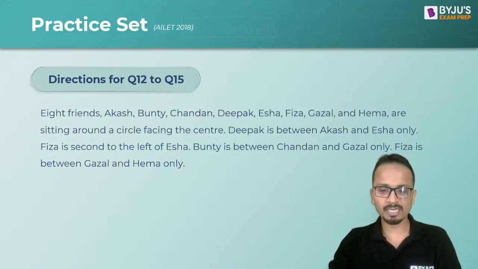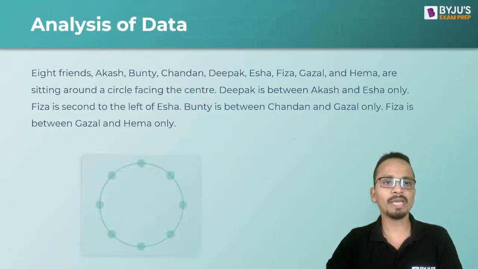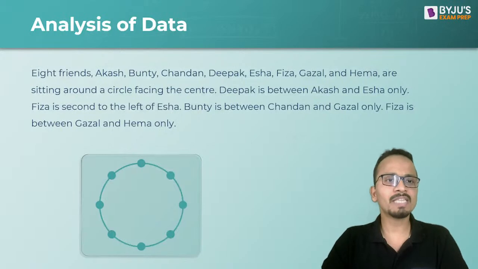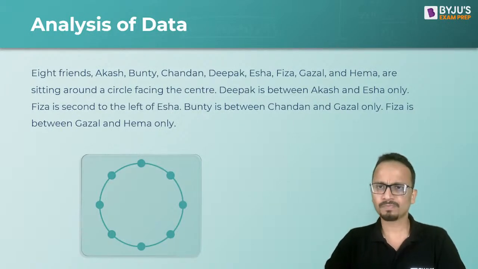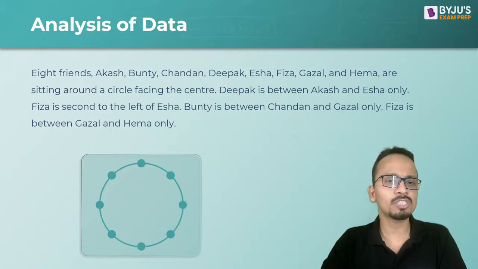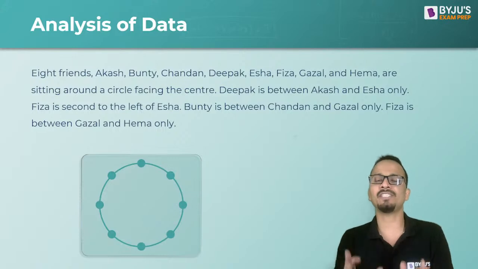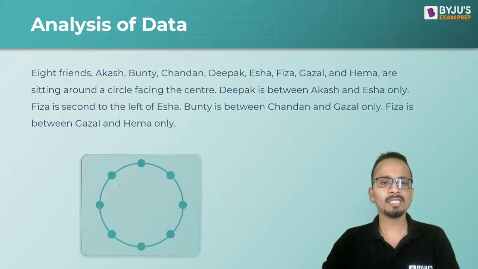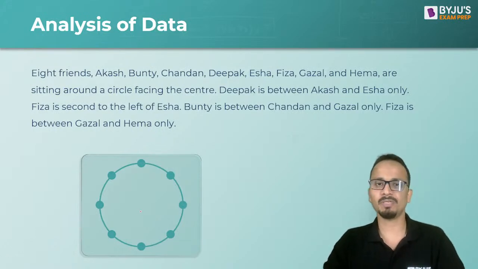So shall we have a look at the analysis of this one? Now, you are given that 8 friends A, B, C, D, E, F, G and H are sitting around a circular table facing the center of the table. So all 8 of them are facing towards the center. I have drawn a circular table at the bottom of the screen, and we'll start placing these people.